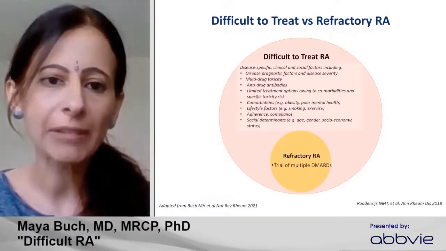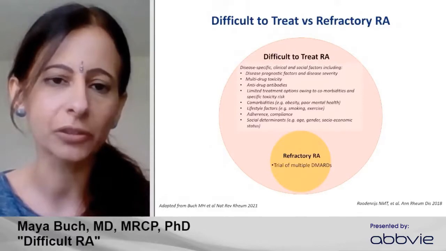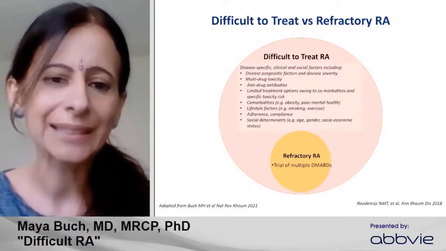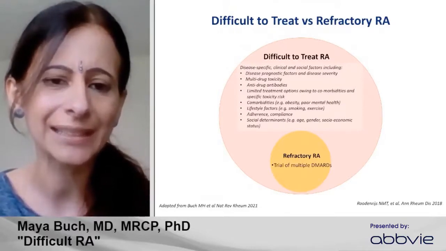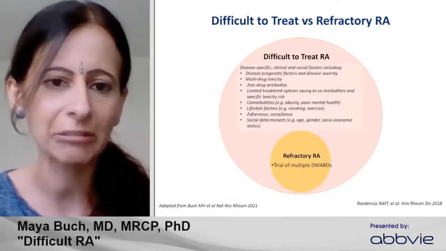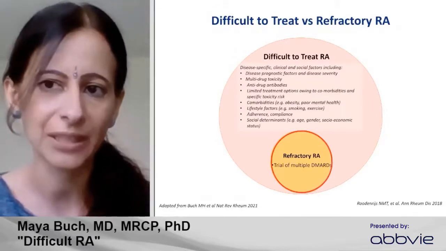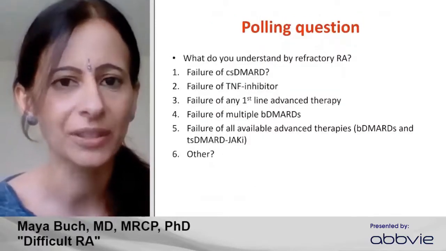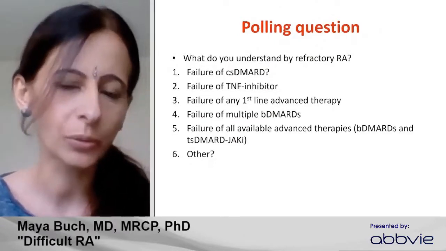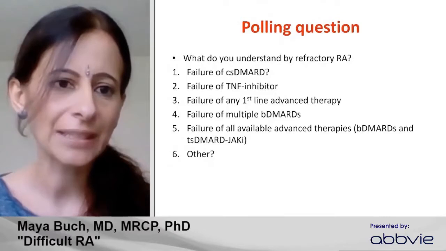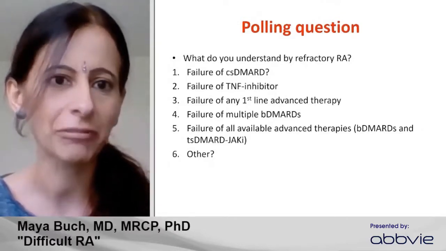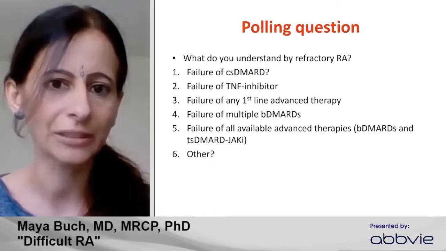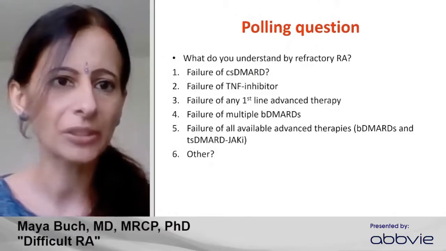But I suppose refractory RA is a component of this wider difficult to treat RA. And by this, like I said in the previous slide, indicates a patient that had needed a trial of multiple therapies, DMARD therapies, and that has failed to show efficacy to this. So if we focus on this definition, I'd like to pose another question to you. In this context, what do you understand by refractory RA now? And I've listed here 6 options, and as you can see, they progress from conventional synthetic DMARD to the various classes of biologic and targeted synthetic therapies. So I'll give you a moment to complete that.